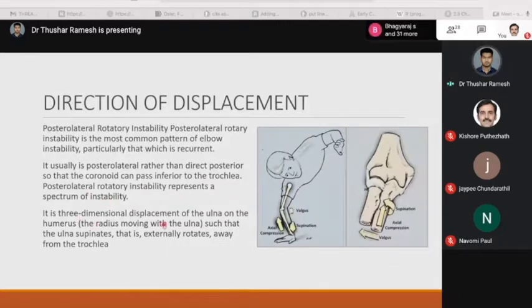It is a three-dimensional displacement of the ulna over the humerus. In this figure we can see that the radius moves with the ulna in such a way that the ulna supinates and externally rotates in case of an axial compression, that is a fall on an outstretched hand.